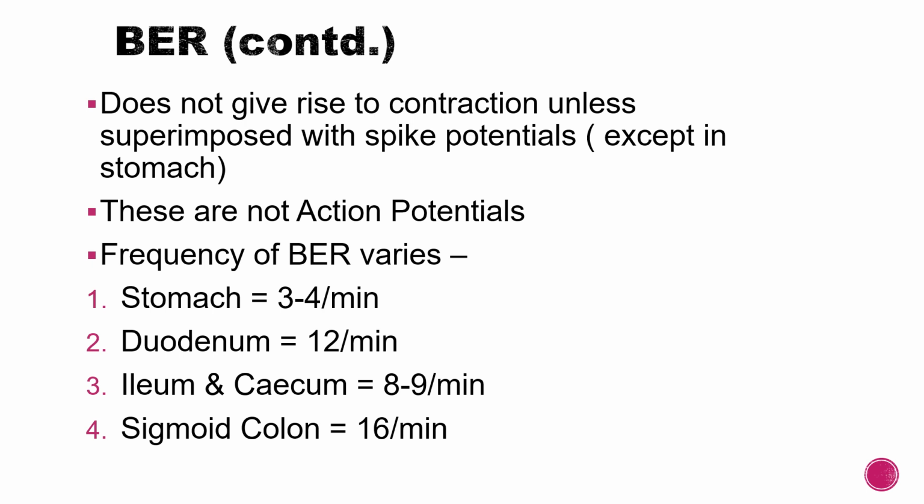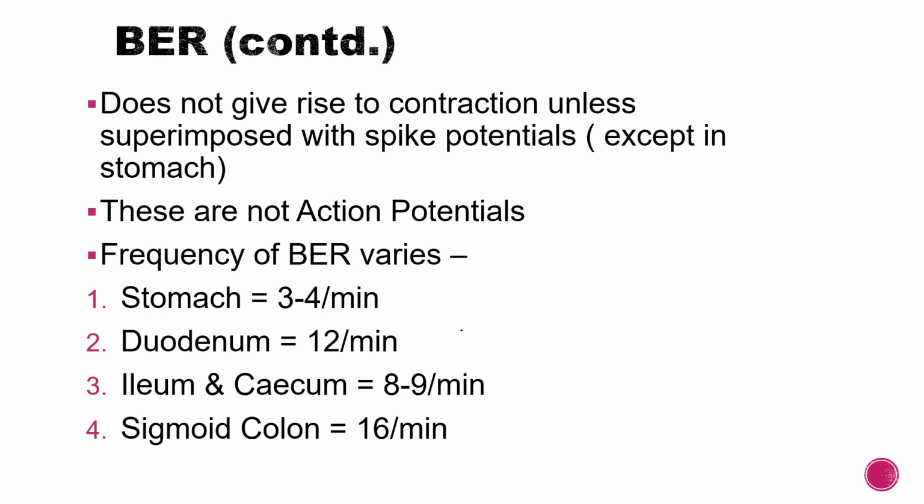This basal electrical rhythm is present all throughout the gastrointestinal tract. It doesn't cause any contraction except in the stomach, where it can give rise to contractions. We will come to that later.